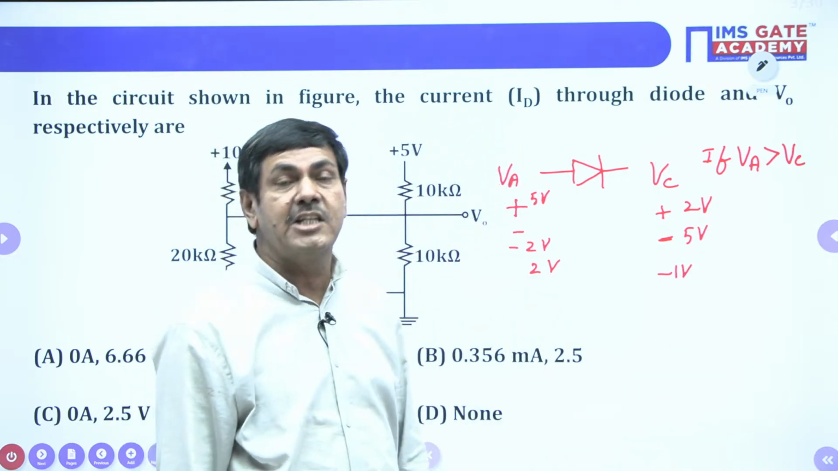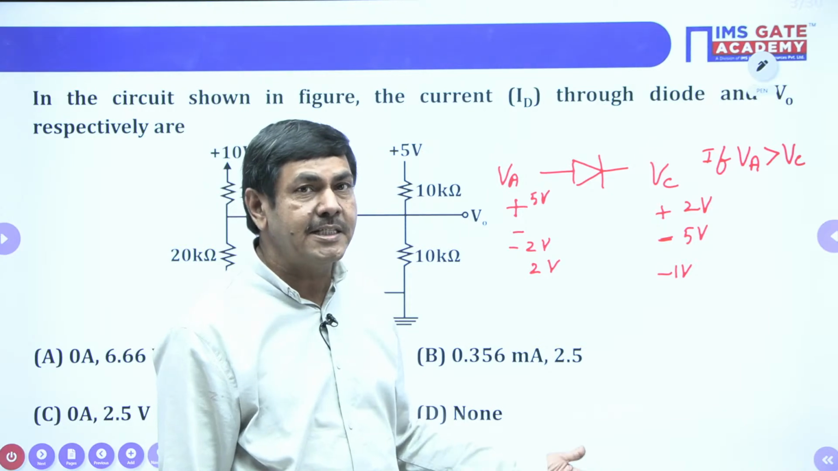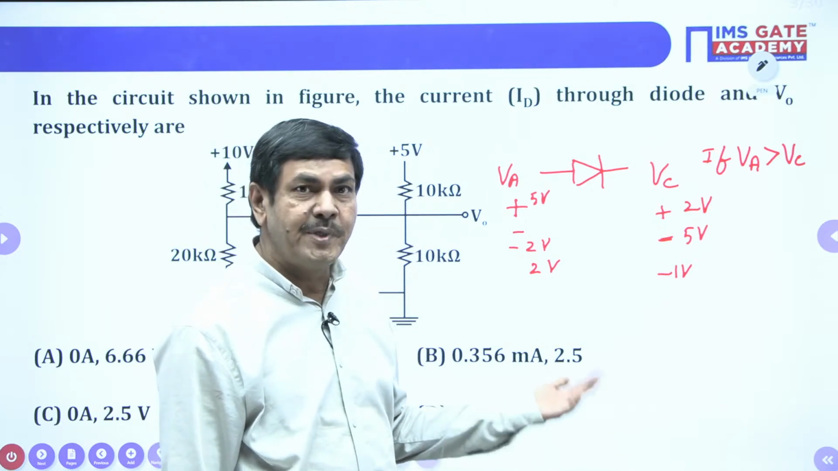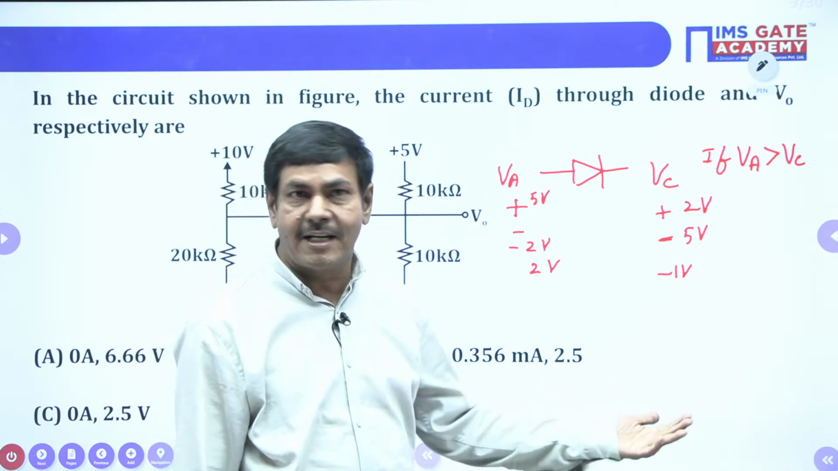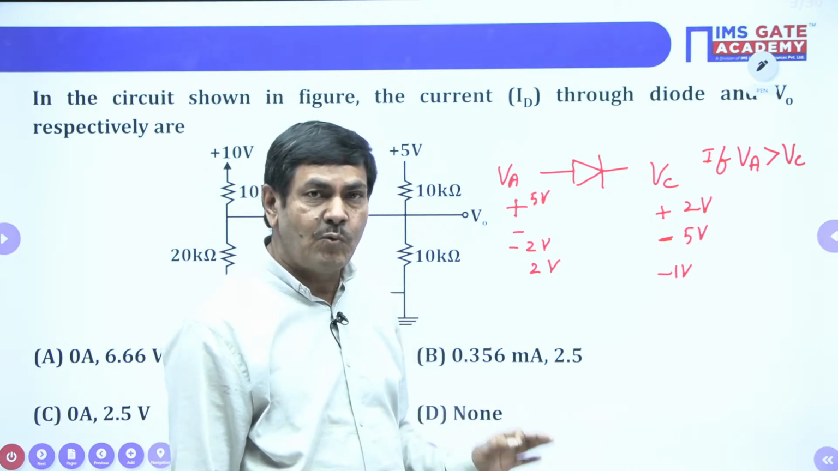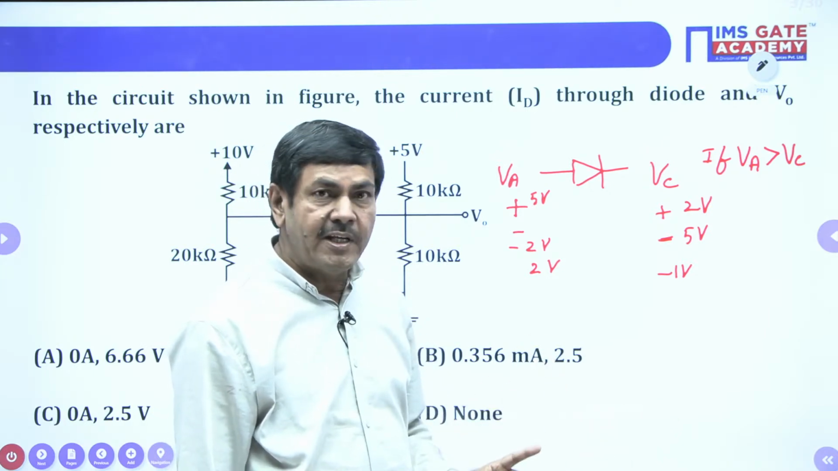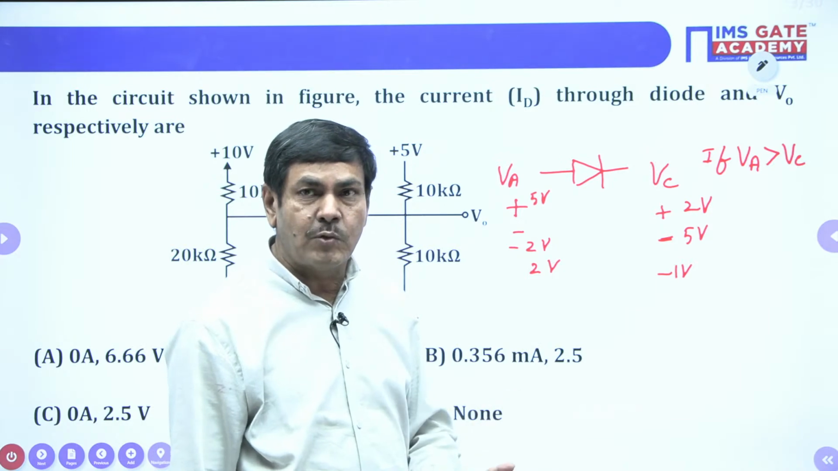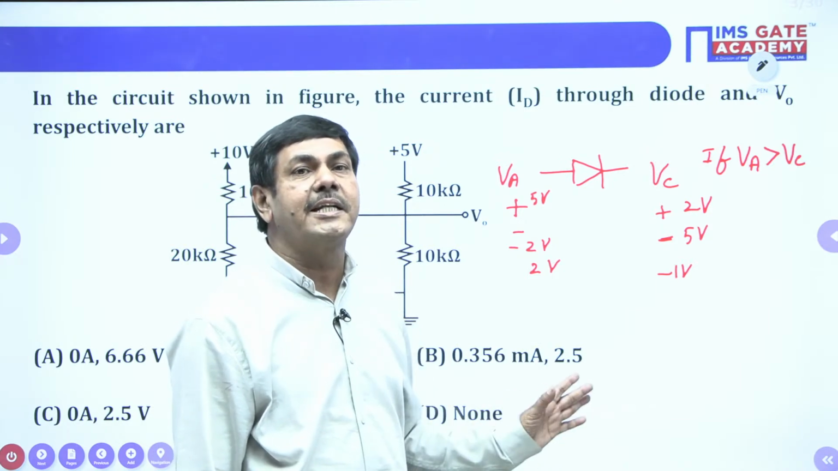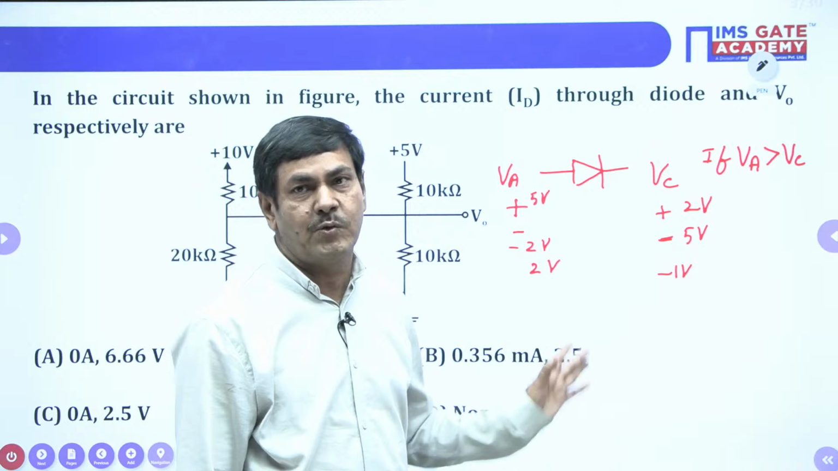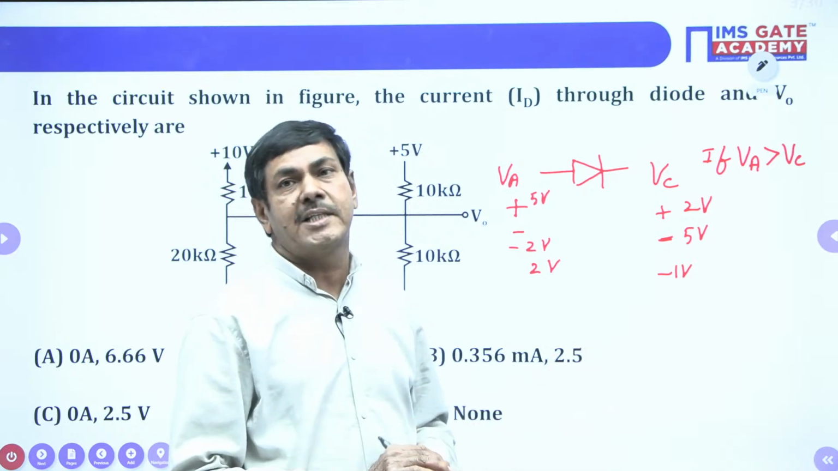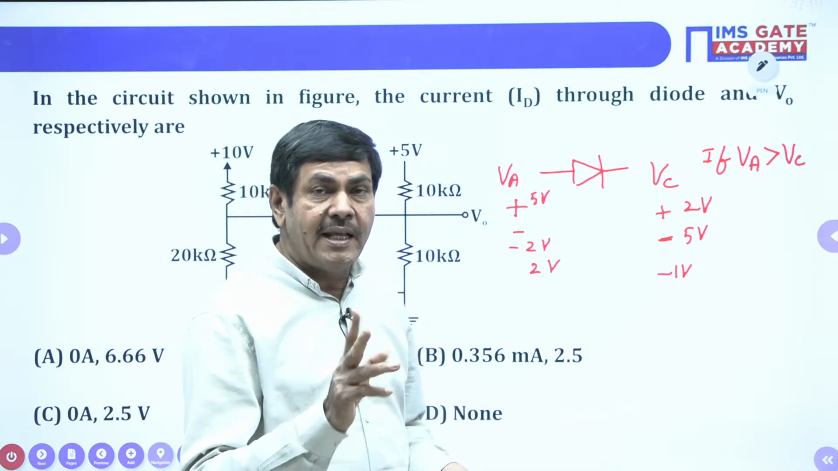If I ask, any student can say 100% it is in the on state only, because the anode voltage is greater than the cathode voltage. So what we could understand is, whenever the anode voltage is greater than the cathode voltage, then the diode will be in the on state. Otherwise, it comes to the off state only. And a few more points you have to understand.